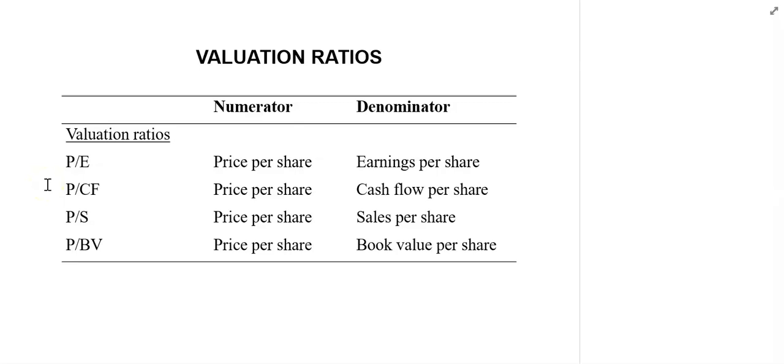The price to sales ratio is calculated in a similar manner. Sometimes it is used as a comparative price metric, particularly when a company does not have positive net income. So when a company is having losses, in such situations, the price to sales ratio may be quite useful. It may also be useful when cash flows are negative.